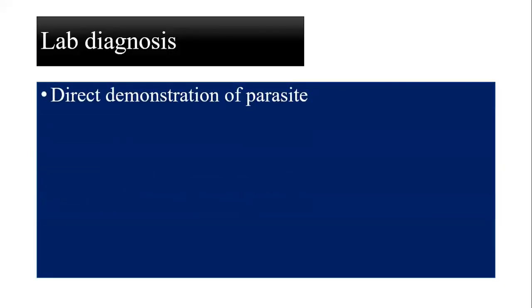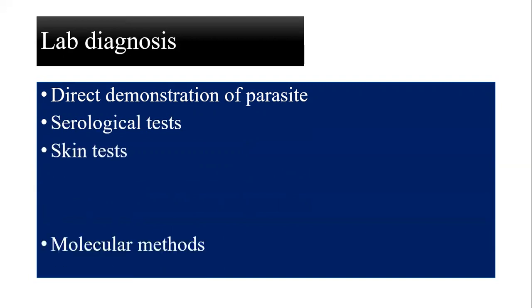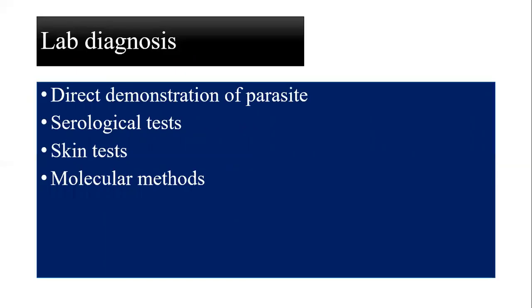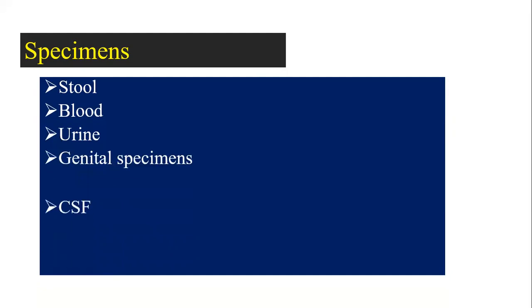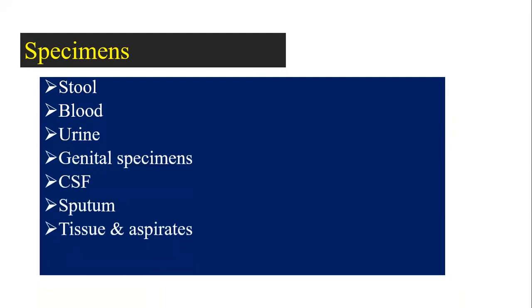Lab diagnosis will be direct demonstration of the parasite, that is normal saline and iodine mounts, serological tests, skin tests, and molecular methods. This will be discussed in the next video, lab diagnosis of parasitic infections. The commonest specimens for detection of parasitic infection are stool sample, blood, urine, genital specimens, CSF, sputum, tissue and aspirates. Molecular methods also use these specimens.